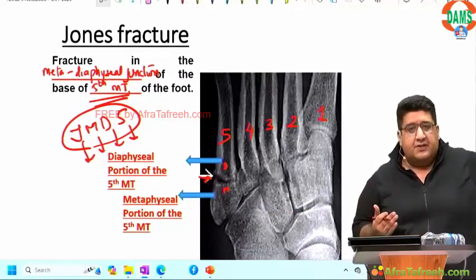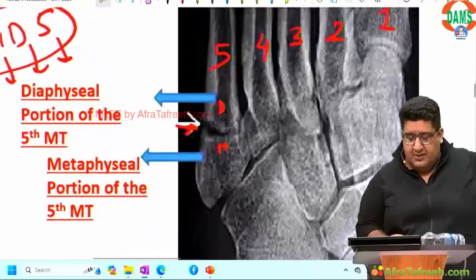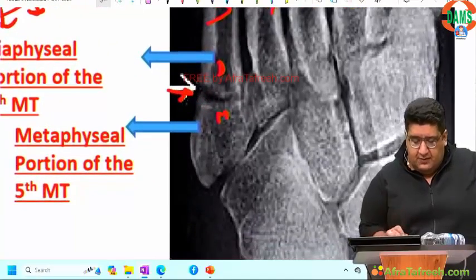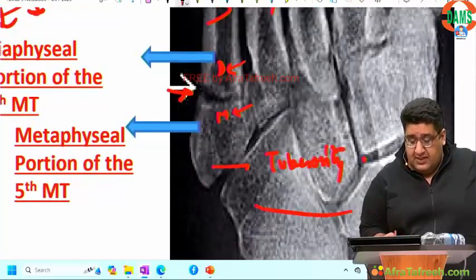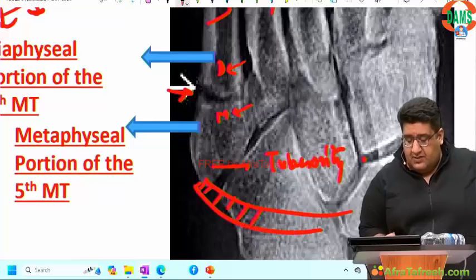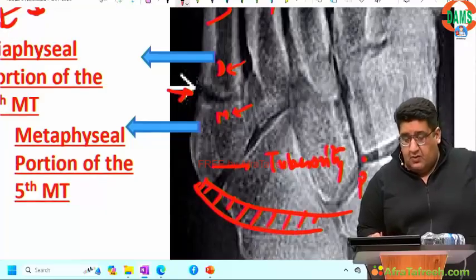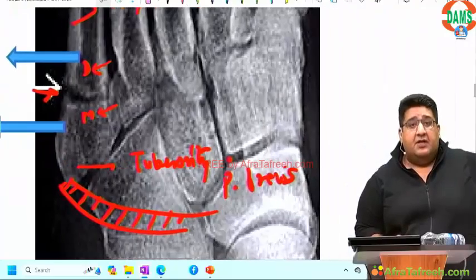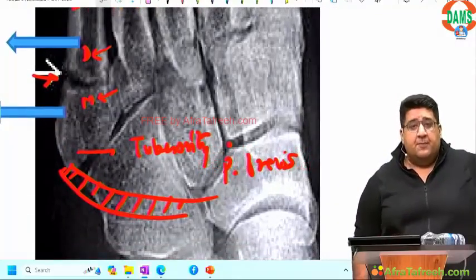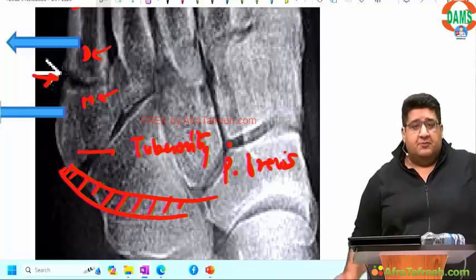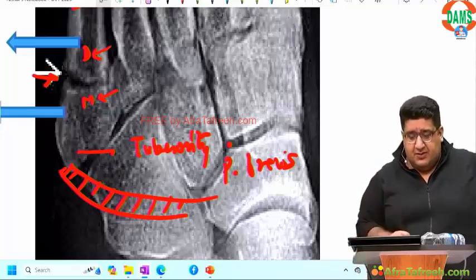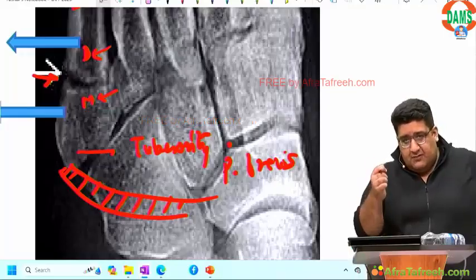After Jones fracture, we have to talk about another fracture. But before that, if this is diaphysis, this is metaphysis, what is this? Tuberosity. What comes and gets inserted onto the tuberosity at the base of the fifth metatarsal? A tendon. What is the name of the tendon? That tendon is called peroneus brevis. A very basic question from anatomy. And when this peroneus brevis avulses, it leads to avulsion of the tuberosity at the base of the fifth metatarsal.